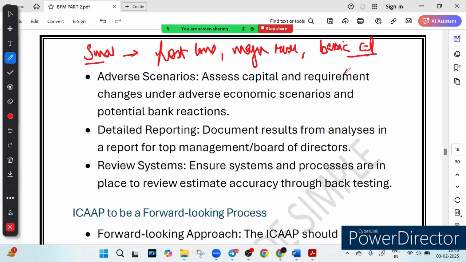Now if we talk about the larger bank, the bigger bank uses stress testing, advanced risk models, and long-term projection, and ICAAP ensures that the bank stays financially secure even during crisis. So I hope this breakdown makes your BFM examination understanding clear.